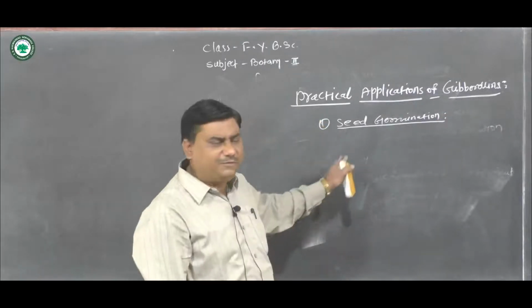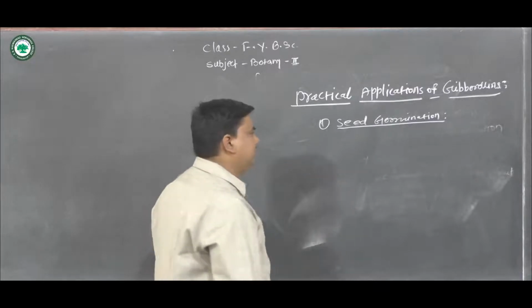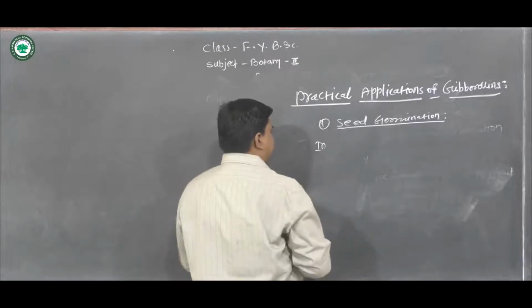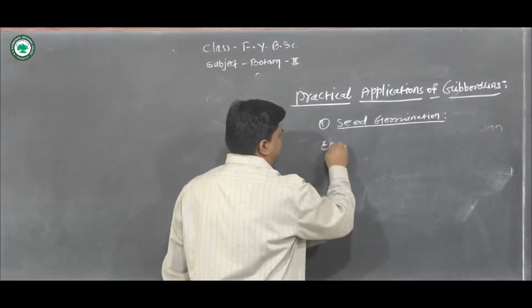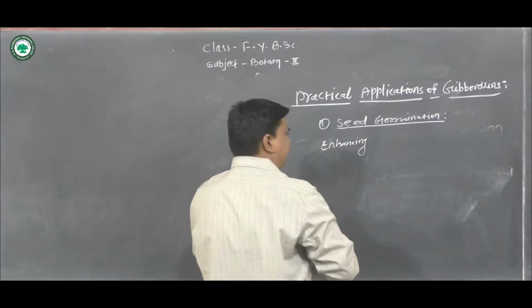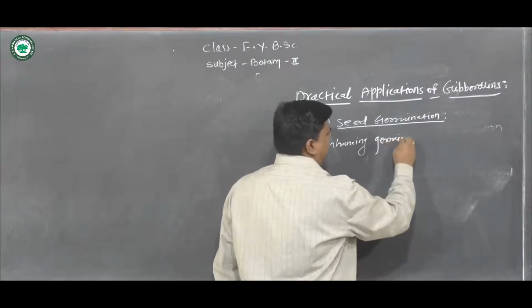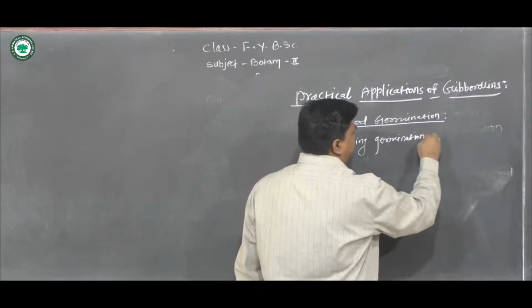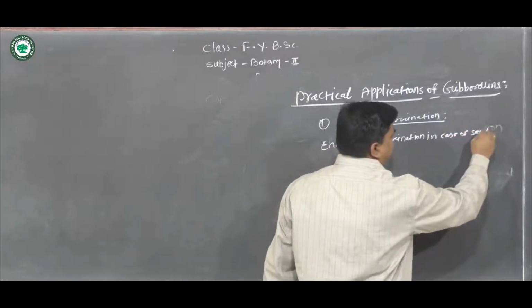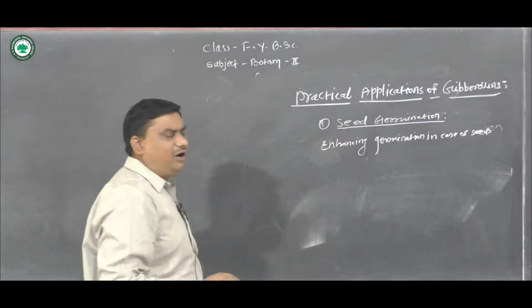The first practical application is enhancing germination in seeds requiring cold treatment or light.